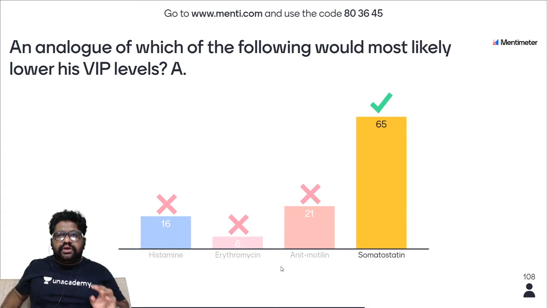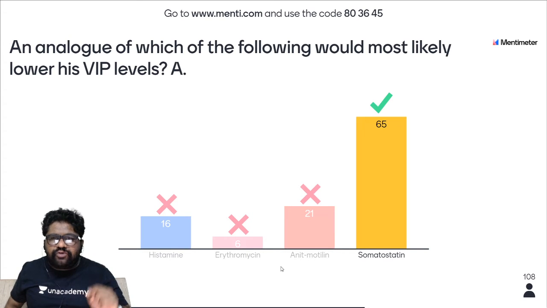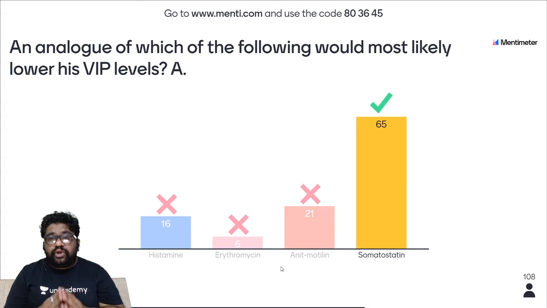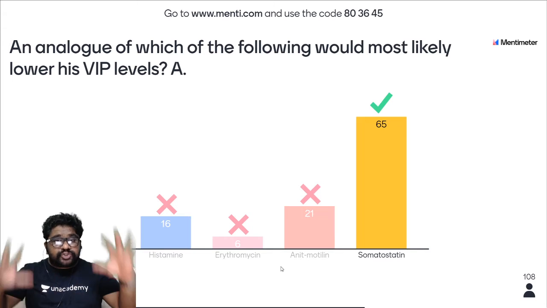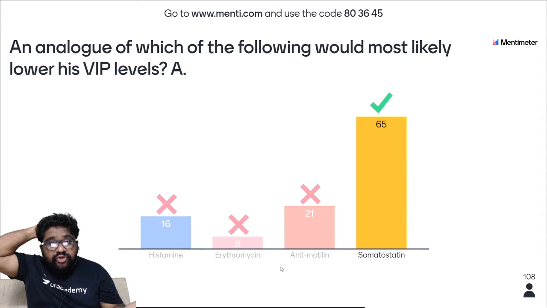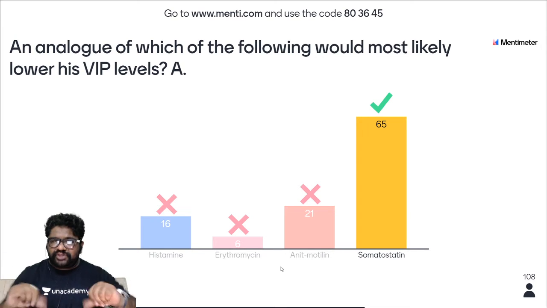Good going, people. Please remember, you all are amazing students and you're here because you have a love for the field of medicine. Whoever is taking the time out at 9 o'clock on a particular weekday to come here and play this game, I am really grateful to you. I bow my head to you. Think about it. The world tries to push us down. The world always tries to suppress us. Even when I'm trying to run the quiz, even before I started it, there were 2 people who had put thumbs down for no reason.